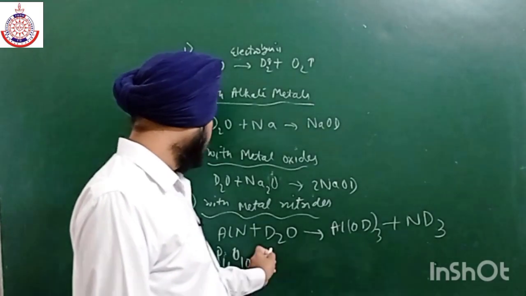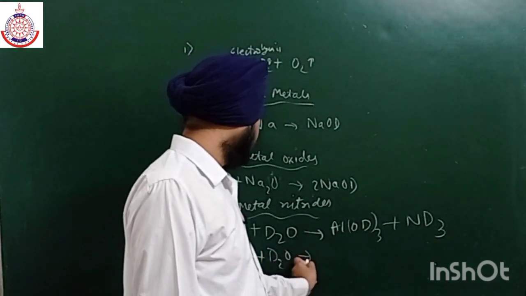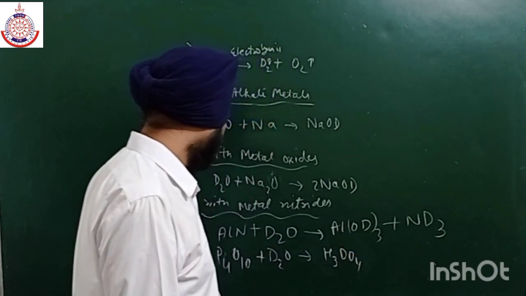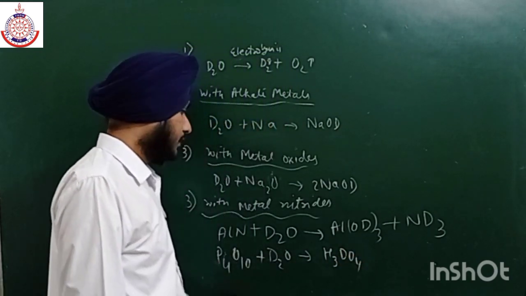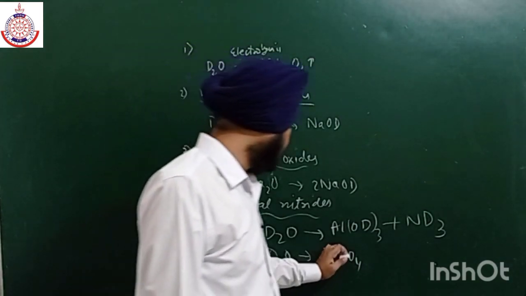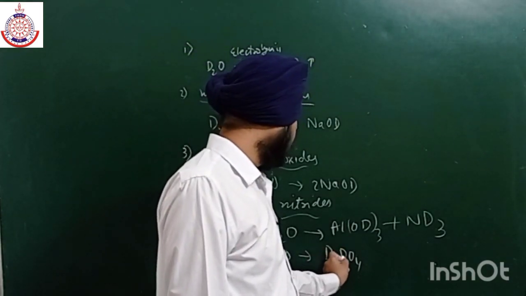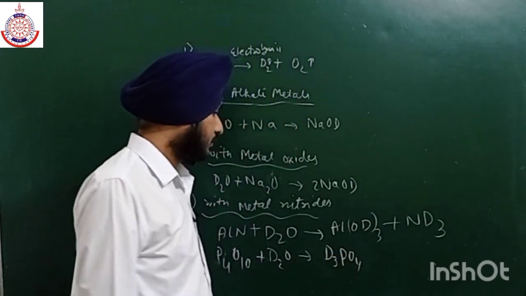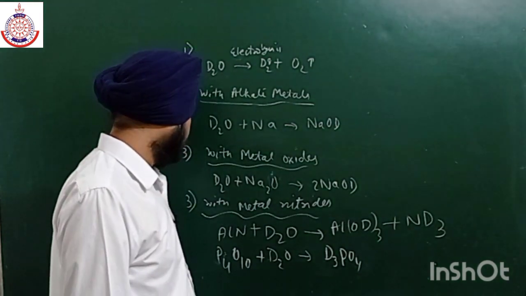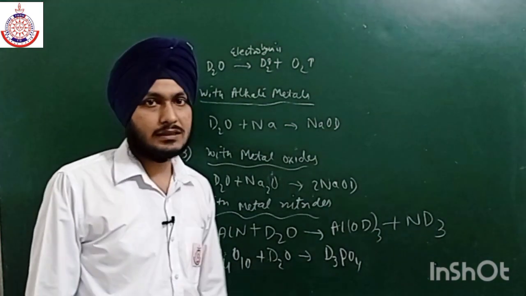Then it will react with D2O to form D3PO4. So this is the acid which is formed, D3PO4. Similarly, we can also react it with some other species like SO3.